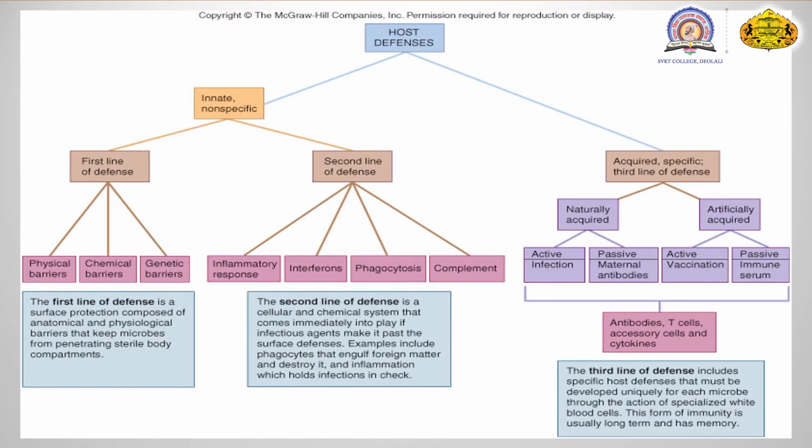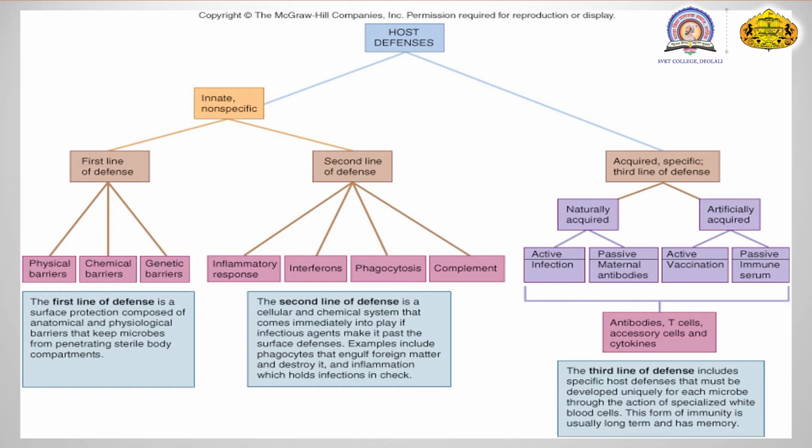Both are the natural way, but in passive, antibodies are transferred from a mother to a baby, and in active, the antibodies are already present in the body. It is the natural defense mechanism when the body responds to a particular antigen.